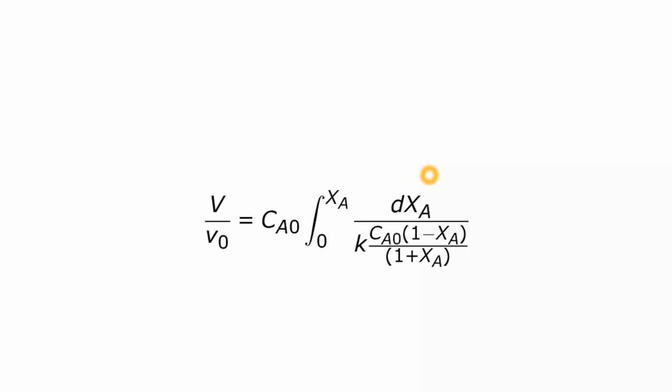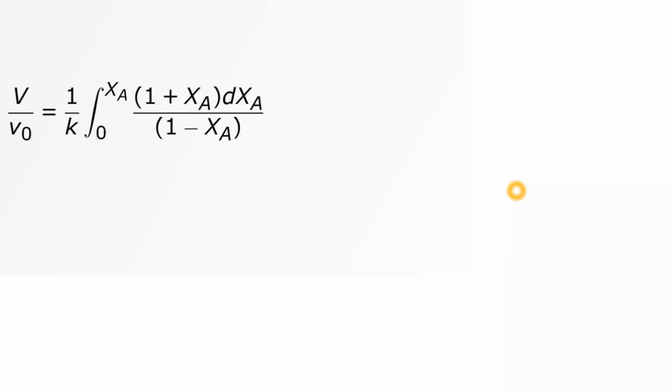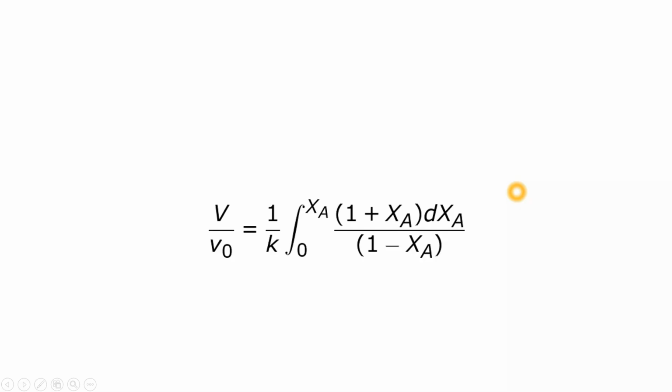Next, V upon V naught is equal to Ca naught integral 0 to Xa dXa upon K Ca naught (1 minus Xa) upon (1 plus Xa). Instead of Ca, I have put Ca naught into (1 minus Xa) upon (1 plus Xa). Next, V by V naught, I have taken 1 by K outside, since it is a constant. The factor (1 plus Xa) goes up into the numerator.